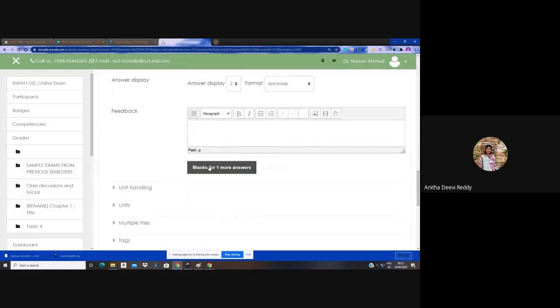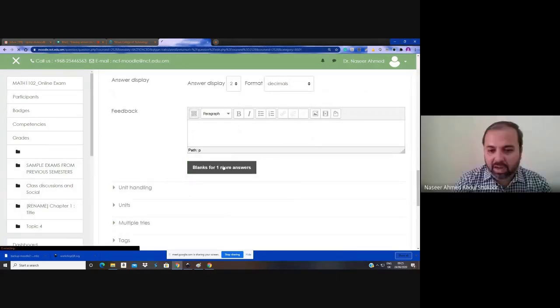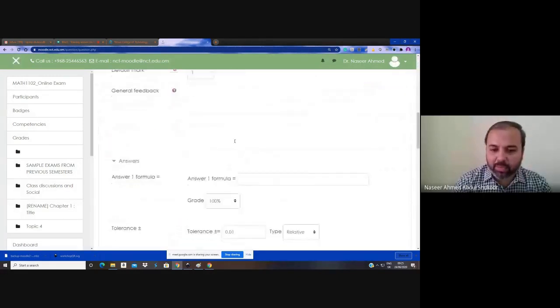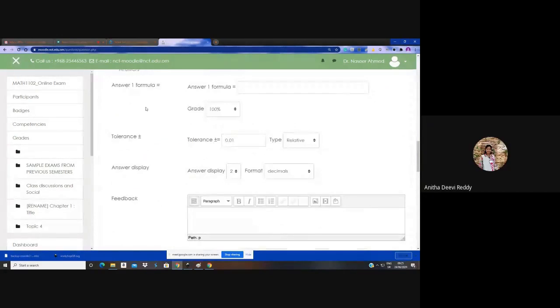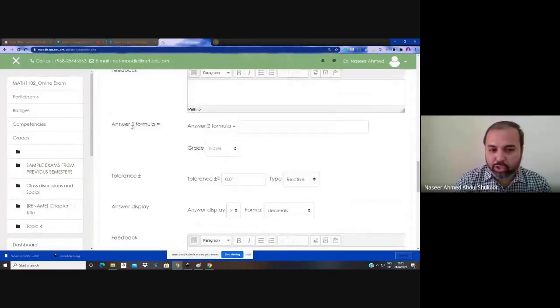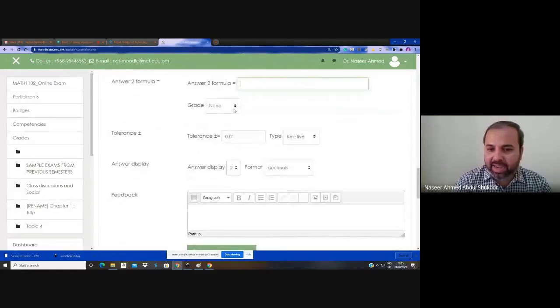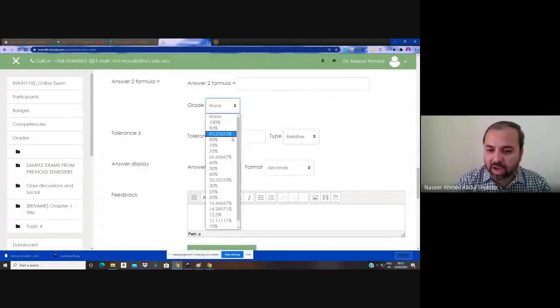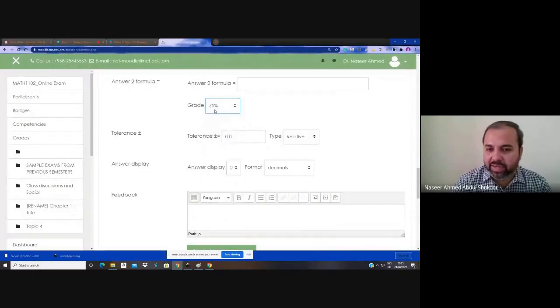Then you can add many more blank answers. So it is for partial. So here, answer 2 formula. Here answer 2 is added. Then again the grade option may be half. If it is a 2 mark question and you want to give 1.5, then we choose 75%.